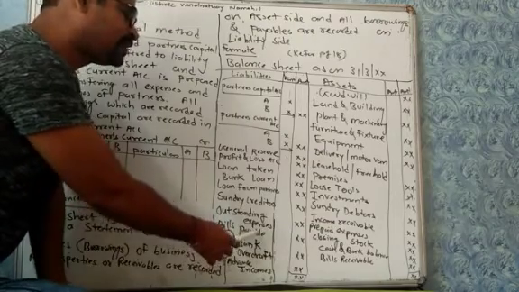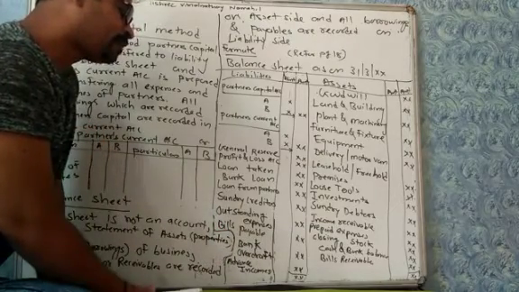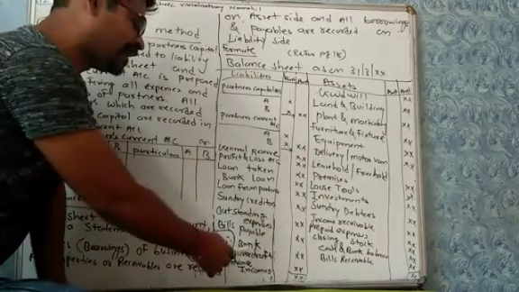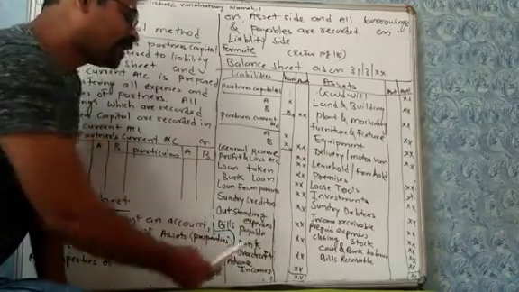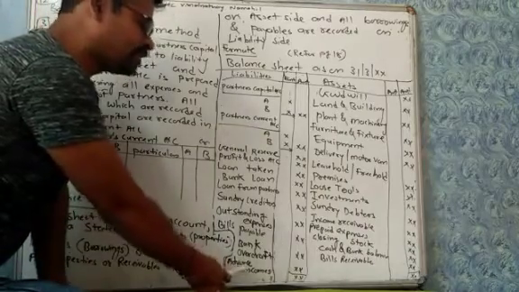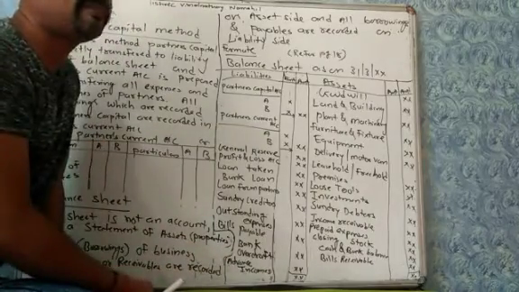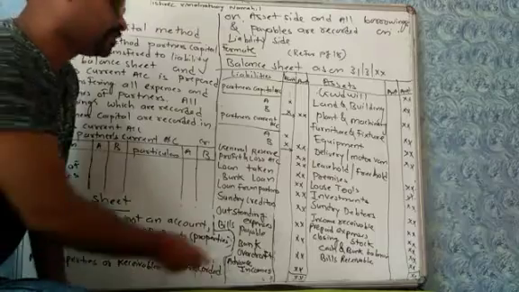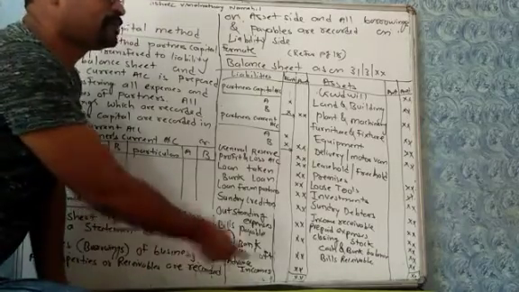Bills payable means amount payable by businessman. Bank overdraft means amount payable to bank by businessman. Advance income means income which are received in advance. So it is also liability for business.